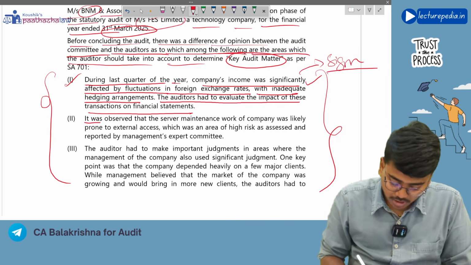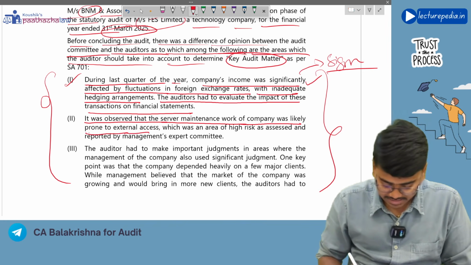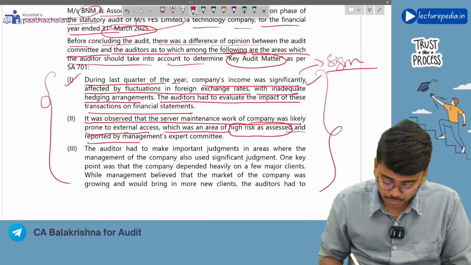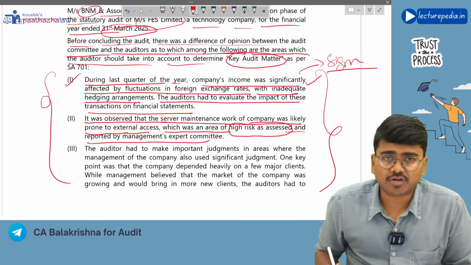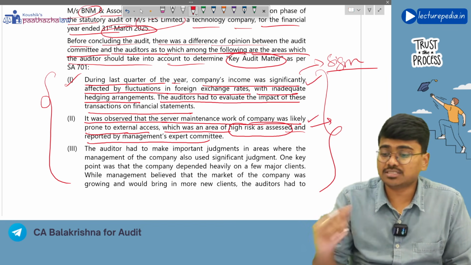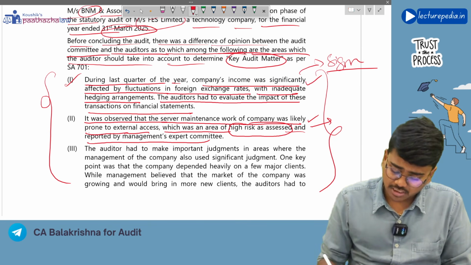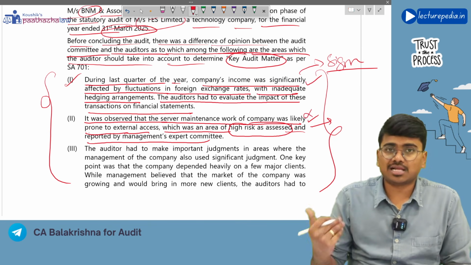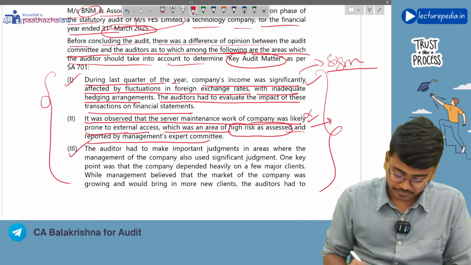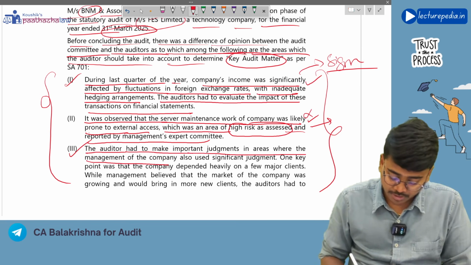Next, it was observed that the server maintenance work of the company was likely prone to external access, which was an area of high risk as assessed and reported by the management's expert committee. See, this is not assessed as high risk by the auditor. The management's expert committee has assessed it as a high risk. So this need not be given as a key audit matter because the auditor has not assessed it as a high risk of material misstatement.